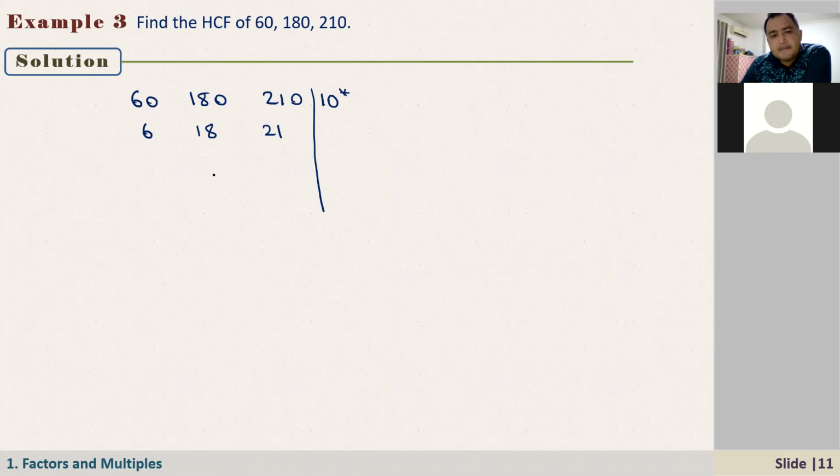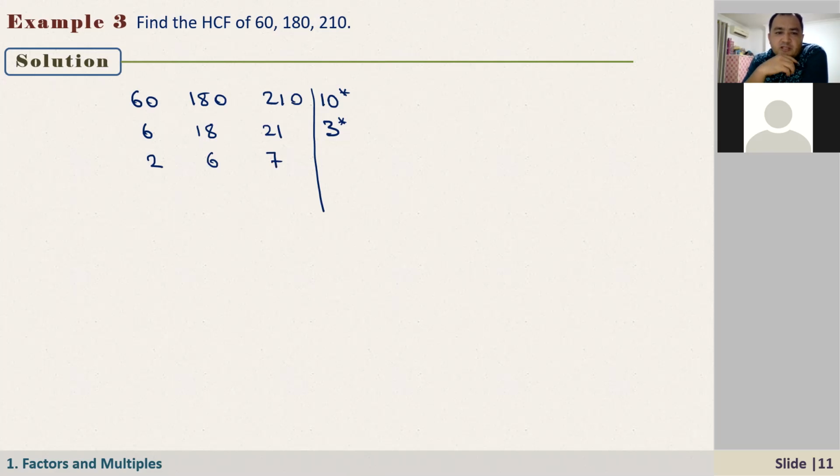Yes. What is it? 10. 10? 6, oh, 18, and 21. Yes, they have 2. No, 21. 7. No, no, they don't have. How about 3? 3, 6 divided by 3. This, yes. 7 or 6 and 2, yes.